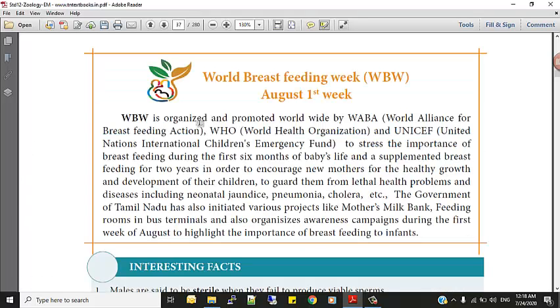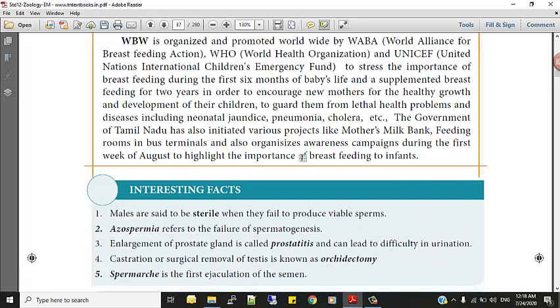So World Breastfeeding Week is observed during the first week of August. You can note it down. This can be asked: first week of August, and it is promoted worldwide by WABA, World Alliance for Breastfeeding Action. It is recommended and conducted by WHO, World Health Organization, and UNICEF, United Nations International Children's Emergency Fund.